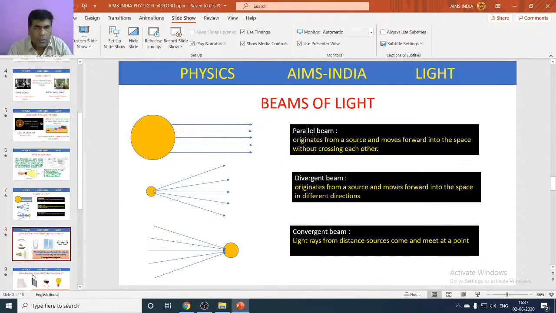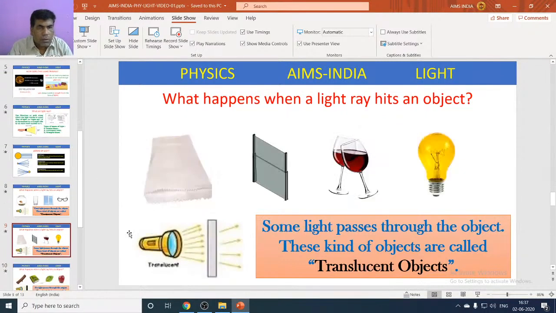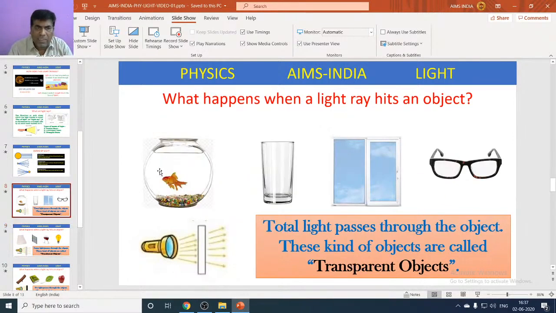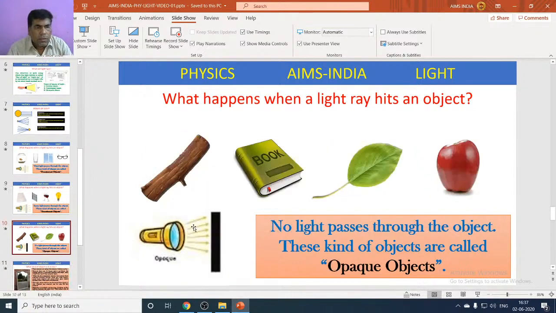Convergent beam. So what are transparent objects? They will allow complete light to pass through them. Translucent means they allow only partial light. They won't allow complete light. Opaque means they won't allow light to pass through them.